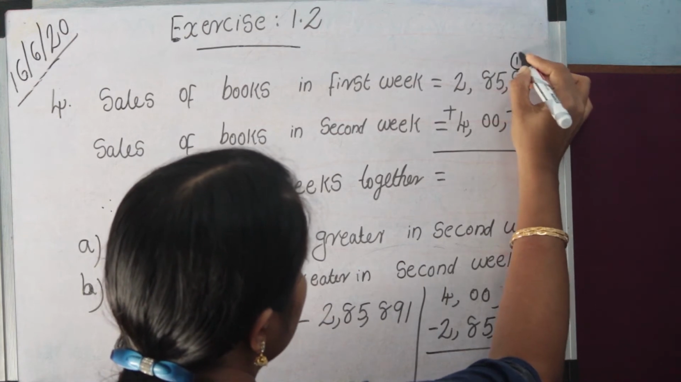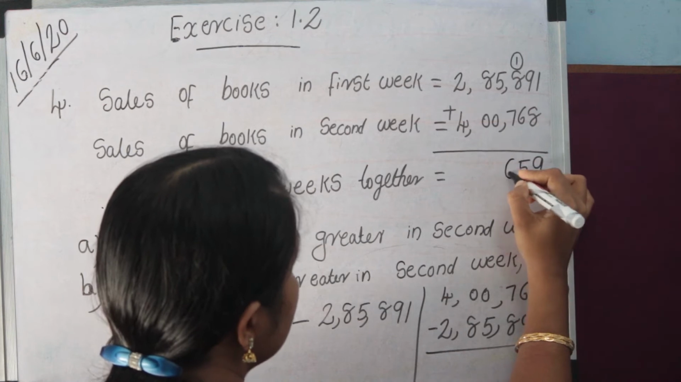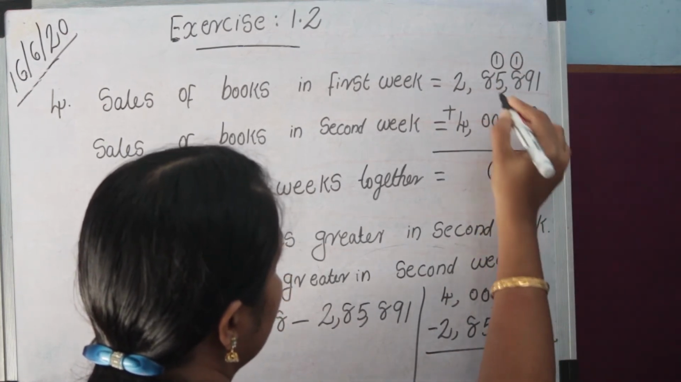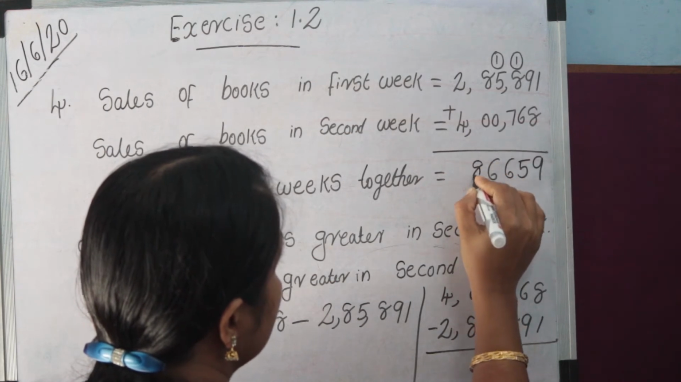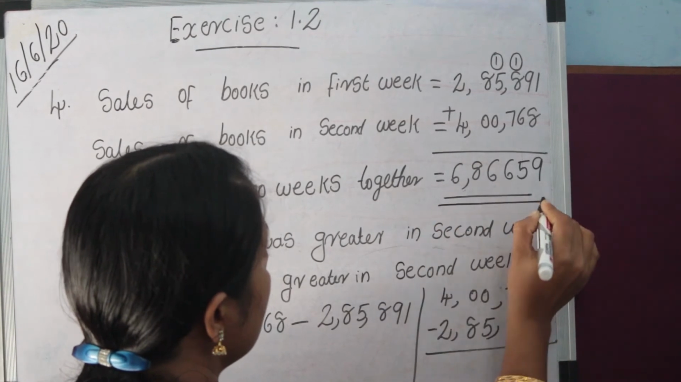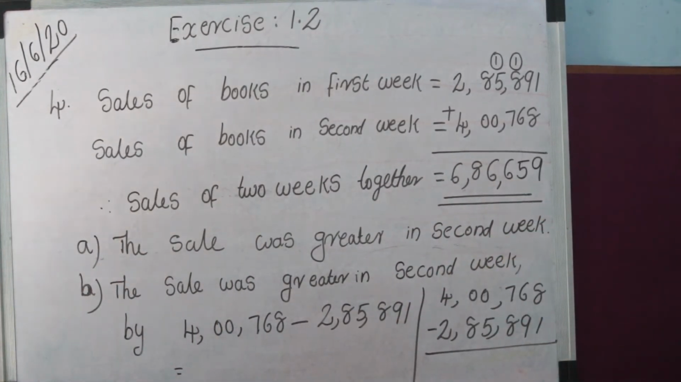Then 1 balance. 8 plus 1 is 9. 9 plus 7 is 16. 6. 1 balance. Then 5 plus 1 is 6. Then 8 plus 0 is 8. Last is 4 plus 2 equal 6. Then we got 6,86,659. Then there are two sub questions.